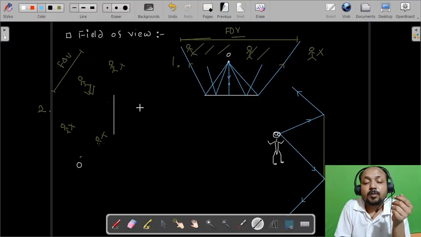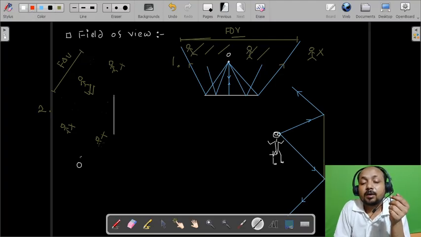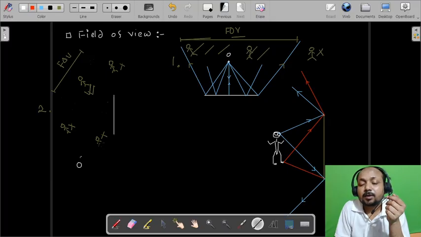Similarly, now let us take from the leg, okay. There is one end of the mirror and this will go out like this. Similarly, this will be here and this will go this way, okay.